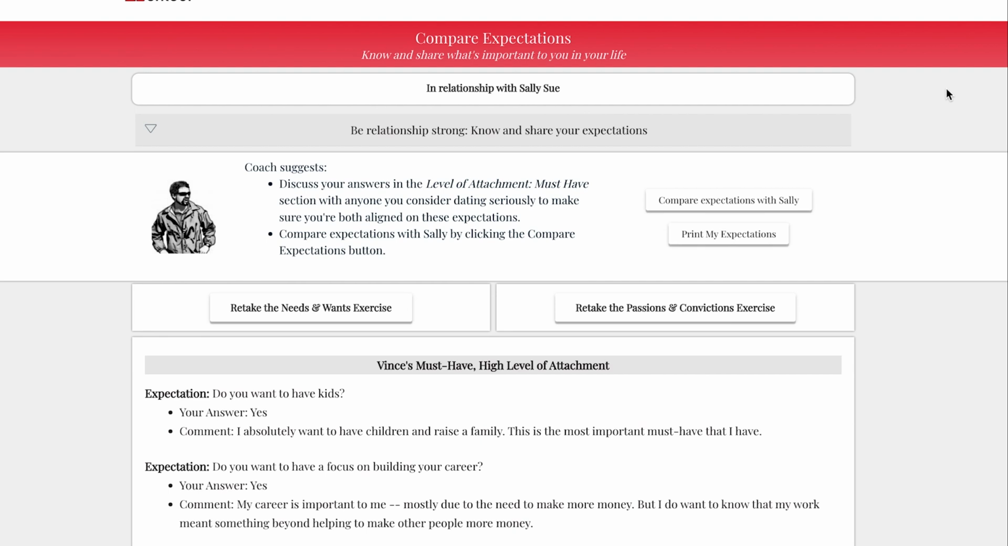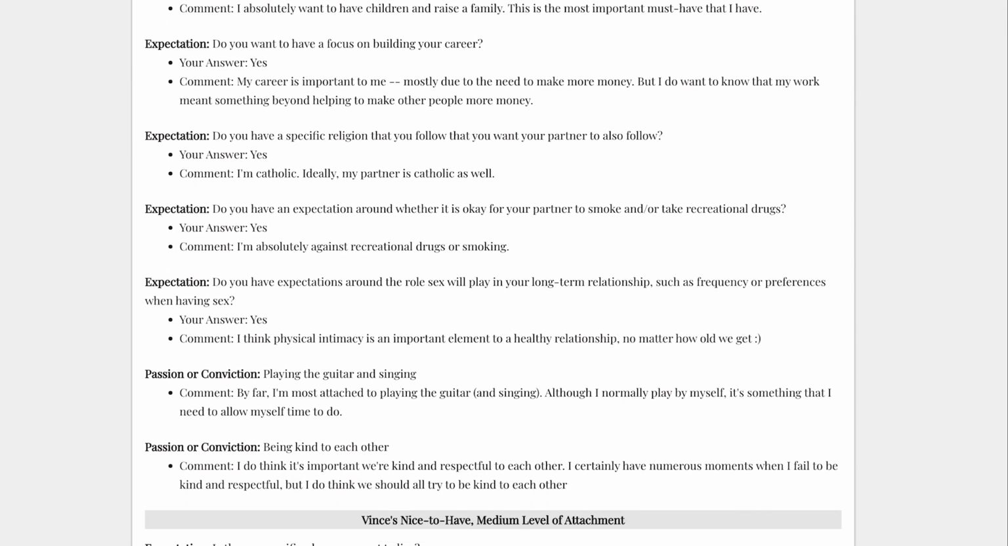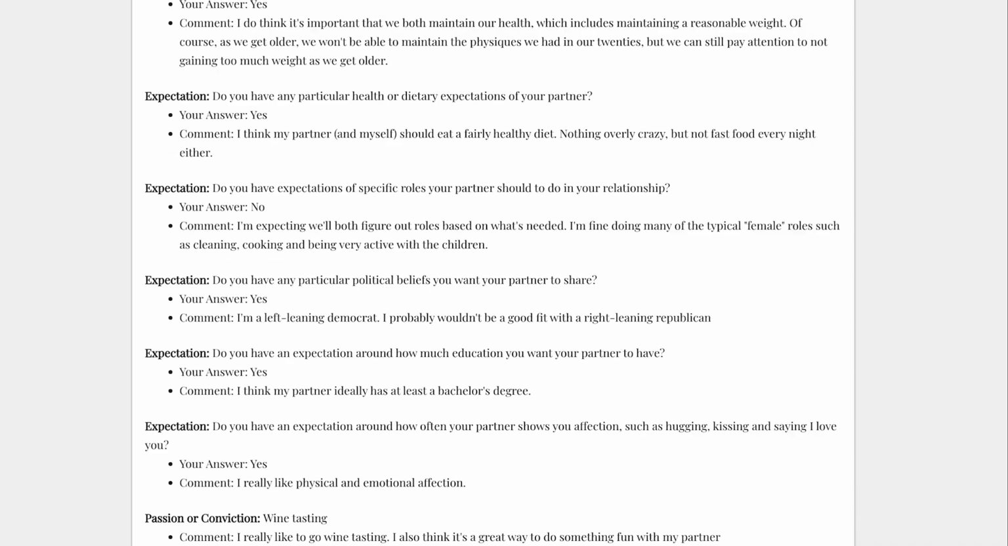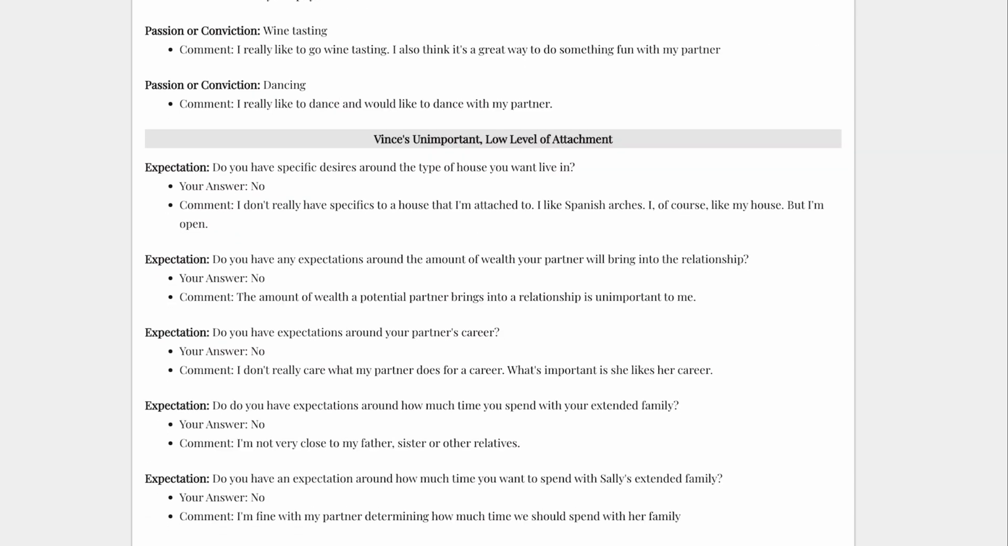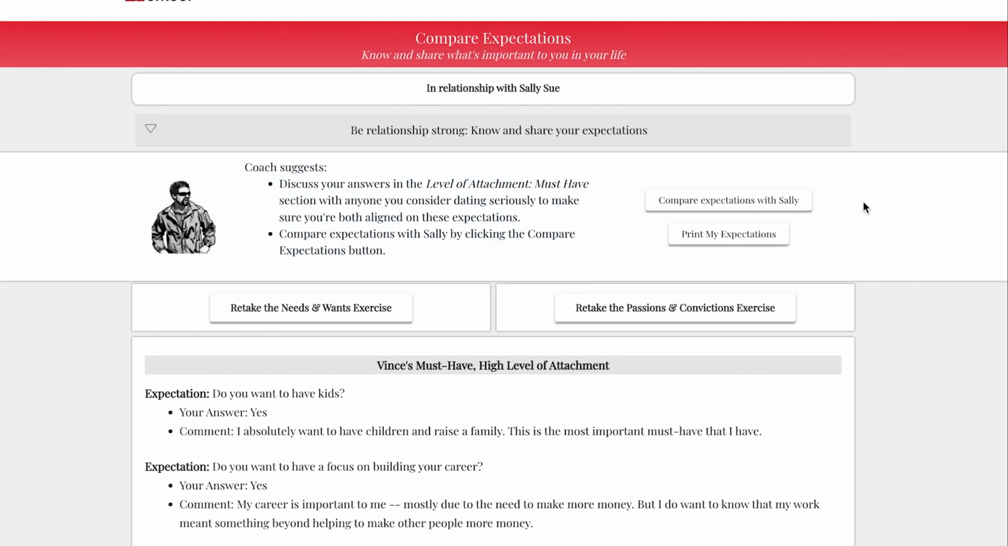Once you have completed both exercises, you will see your summary in your expectations area, organized around level of attachment, starting with I don't knows, as these have the potential to turn into must-have attachments, followed by high attachment must-haves, then medium attachment nice-to-haves, and finally finishing with your low, unimportant areas of attachment.